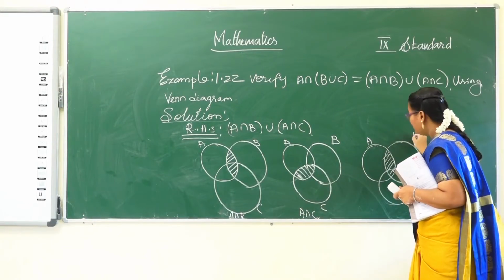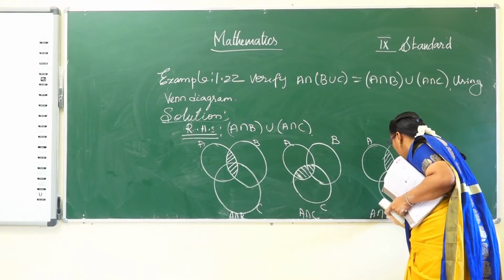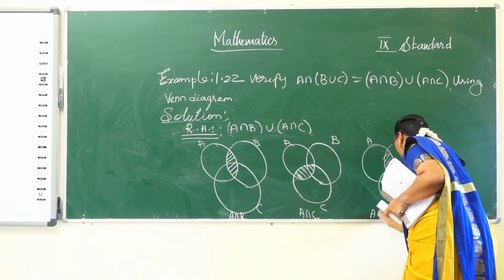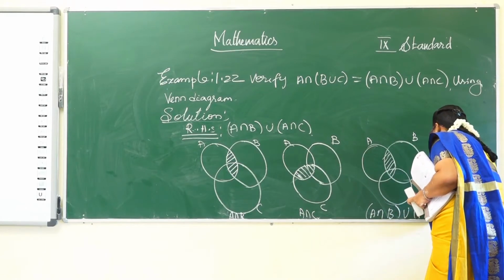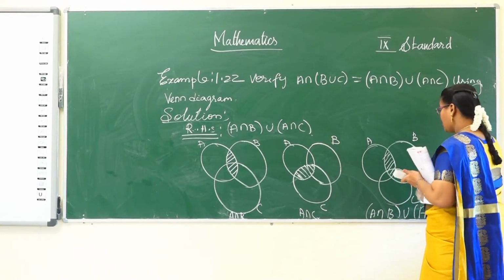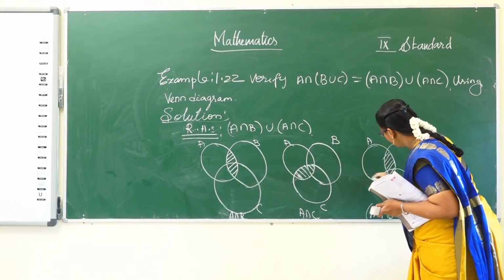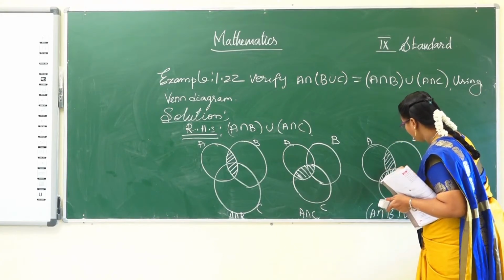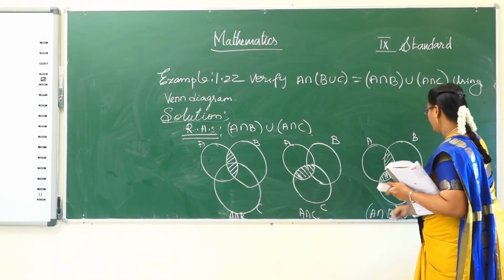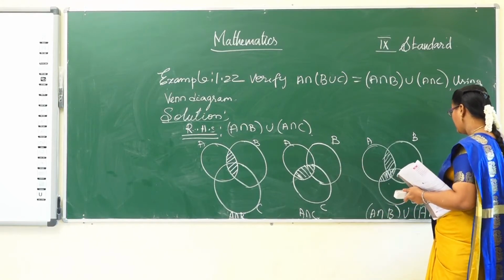Okay. A intersection B union A intersection C. So join. Next here, which portion shaded? This one. So answer for A intersection B union A intersection C is